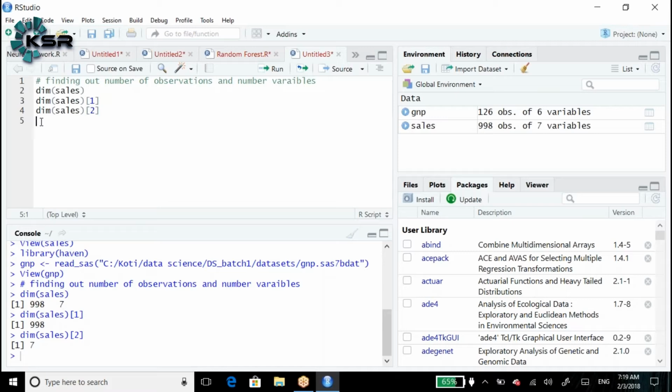Now you understand how many observations and how many variables there are. Once you have done that, the next step is: what are the variable names? What are the different variable names I received from the client? Because whenever you receive data in a project, you need to understand the meaning of each and every column. Unless you are clear about the meanings of each column, how can you do the analysis going forward? It will be really difficult. You need to understand the column names. To get the different column names presented in the data set, we are going to use the names function.